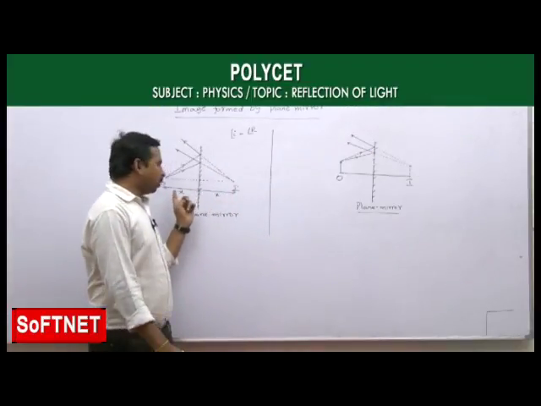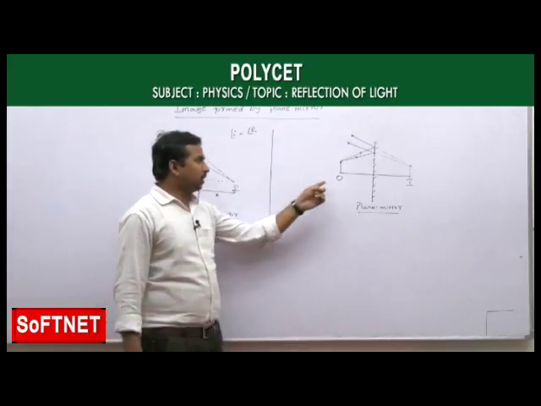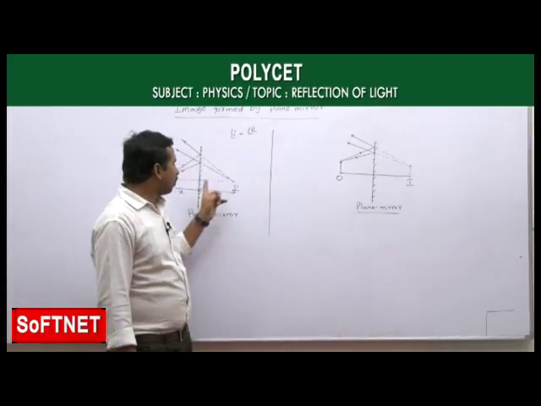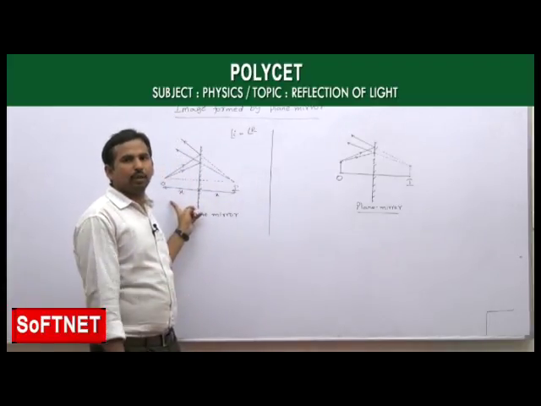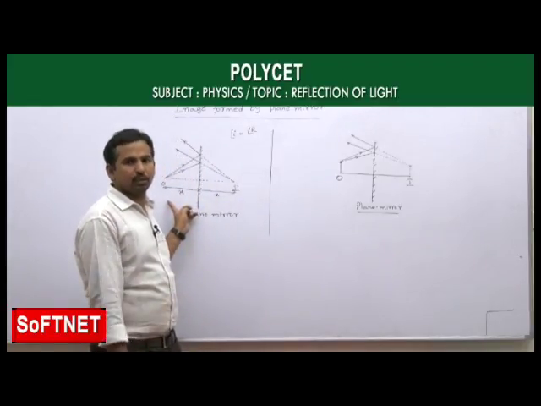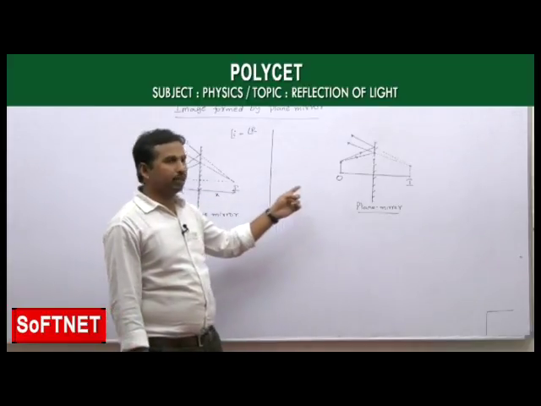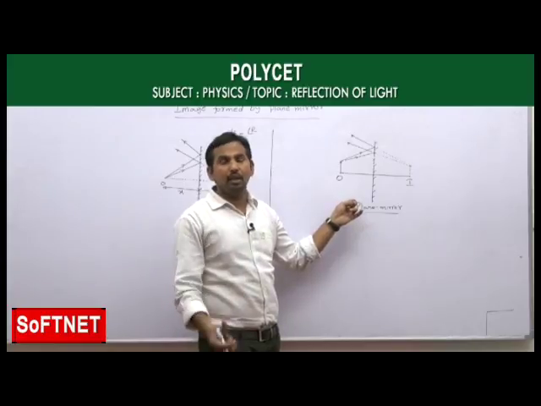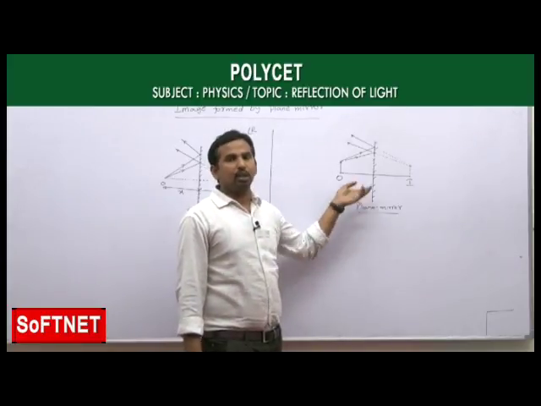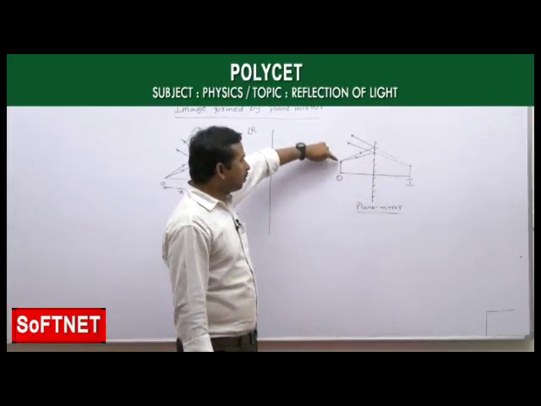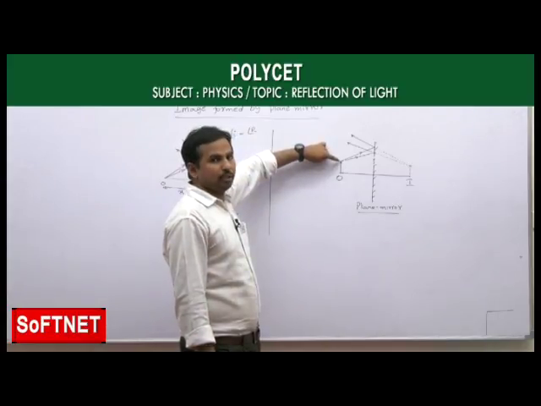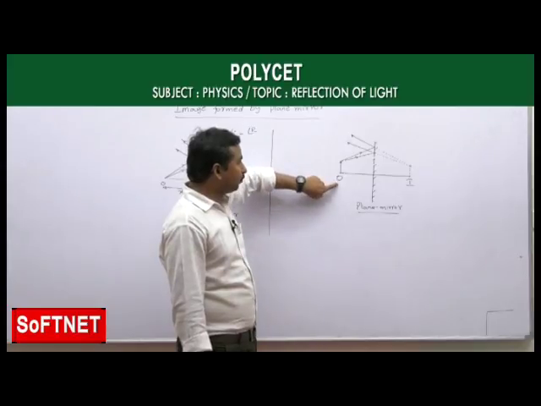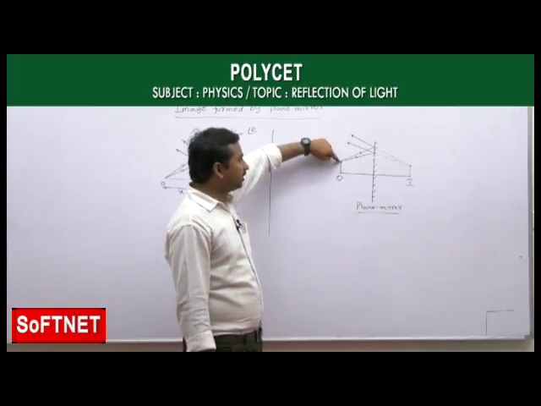Just like the point object we explained, now we are seeing what is called an extended object. Whereas a point object means we do not have a particular dimension for it, very small dimensions, like a point, in case of an extended object we have some length and height for the object. In this case also, when you take any point that starts from the object, for example here if O is the object, here I am taking the light rays.